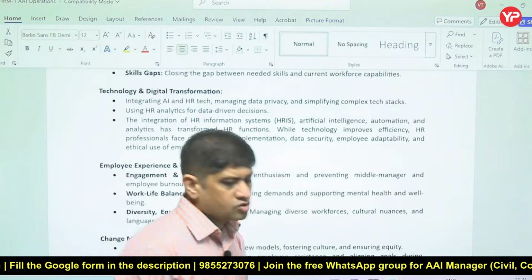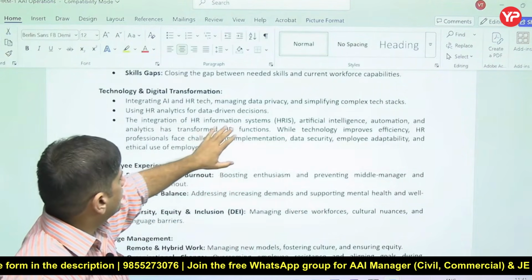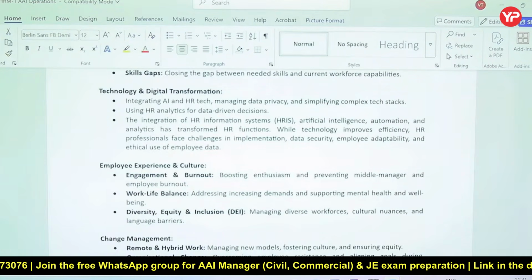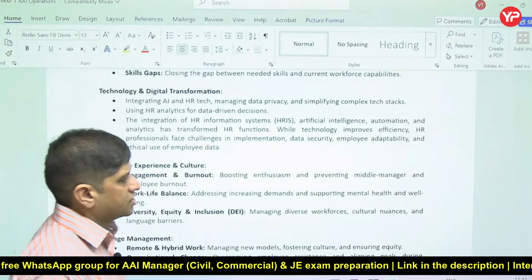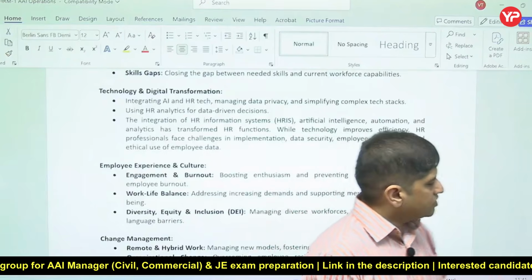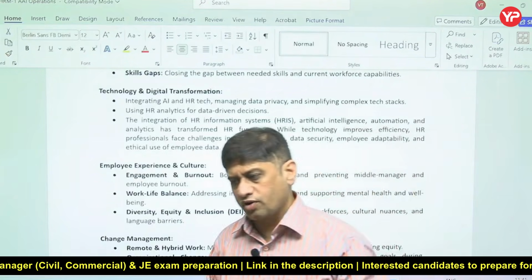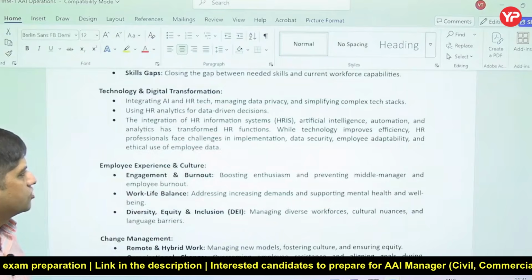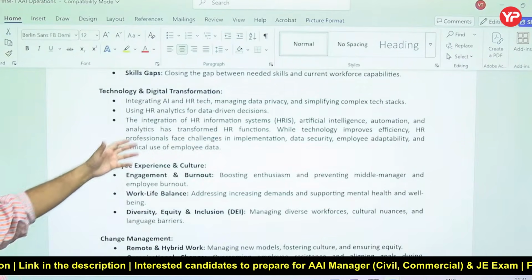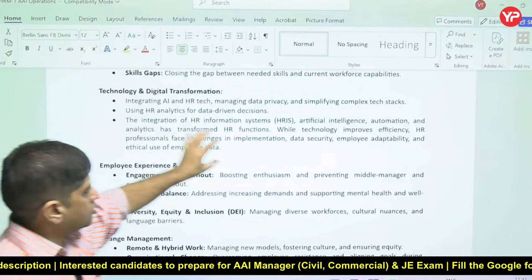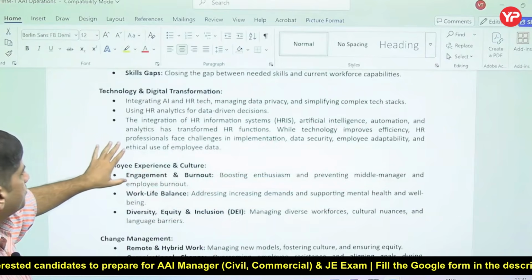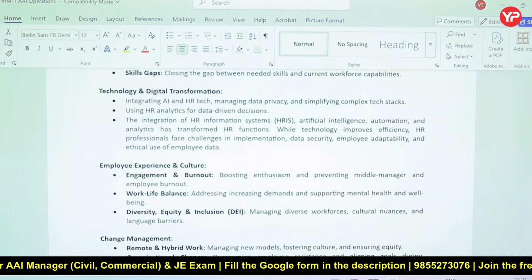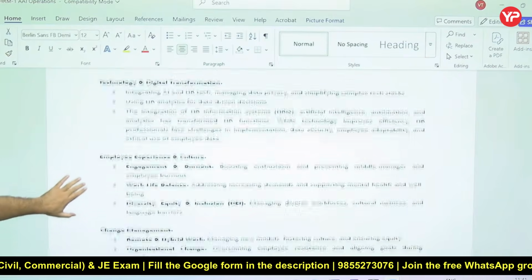There is something called the human resource information system, HRIS. The human resource information system is basically an automated centralized system where you have the entire information and data of your human resources, and then it is to be integrated with artificial intelligence, and you have to automate things. So technology improves efficiency. HR professionals face various challenges in implementation, data security. So all these things are there.